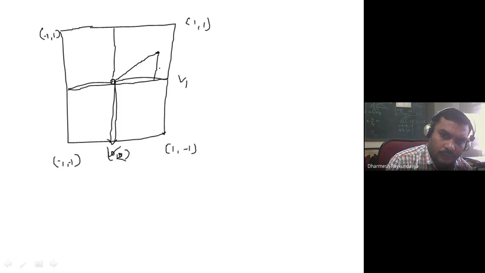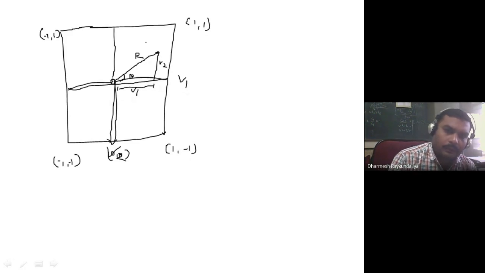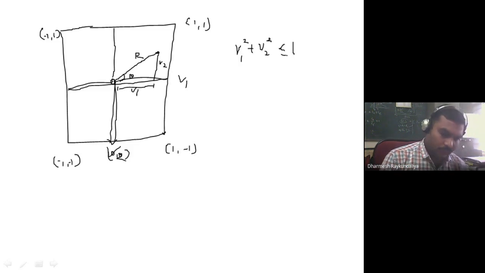This distance is v2, this is v1, and if this is the angle theta, this is radius r. So the range of v1, v2 lies between -1 and 1, and you are trying to transform to polar coordinates. What is the maximum range? We have to select such that v1 square plus v2 square should not exceed 1.